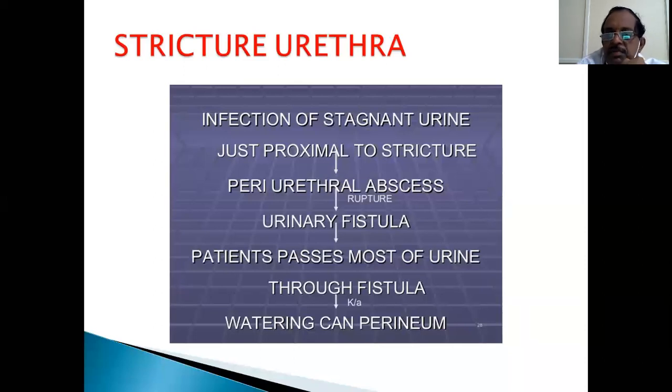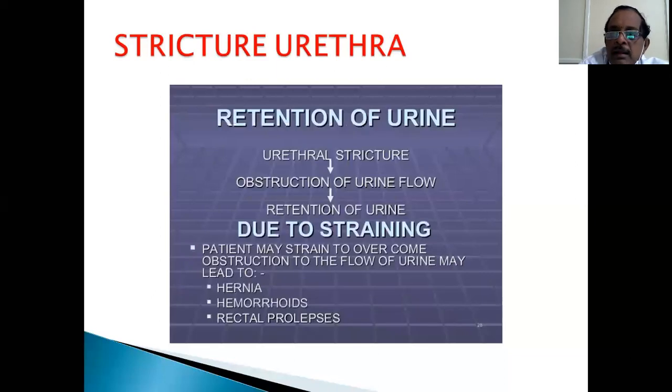It is not seen nowadays. Previously it used to be seen because of inadequate treatment. What these people require is a diversion of urine, not allowing urine to come through the normal passage. You need a suprapubic diversion, because you cannot pass a catheter, you have to do an SPC, suprapubic cystostomy, to divert urine so that the infection heals, the fistula heals, and the abscess heals. Then after at least 3 months, you can do a definitive surgery.